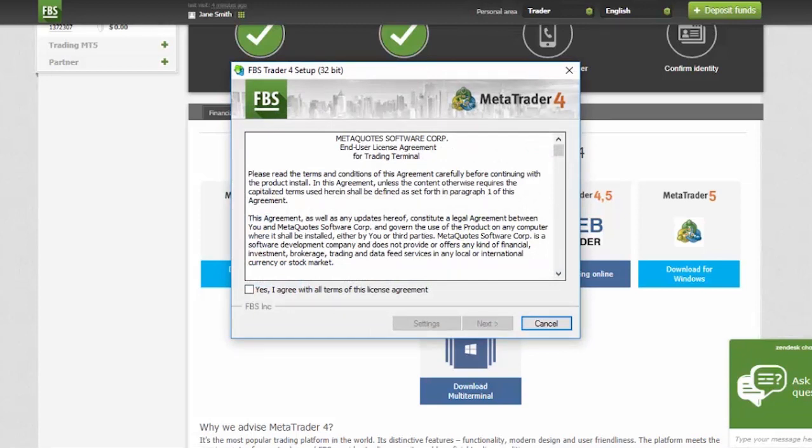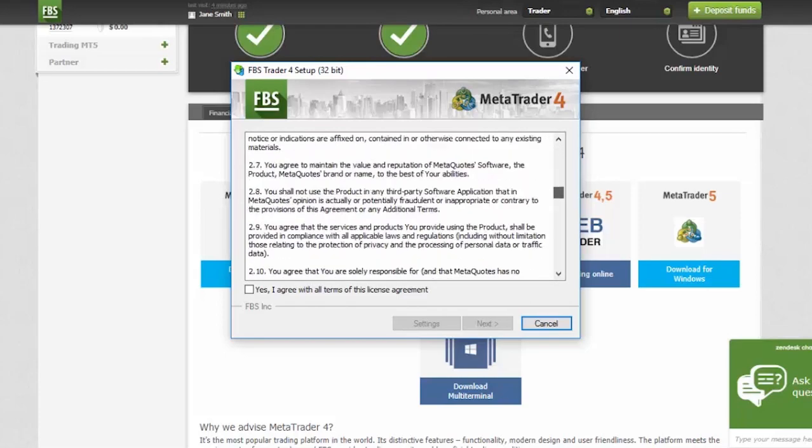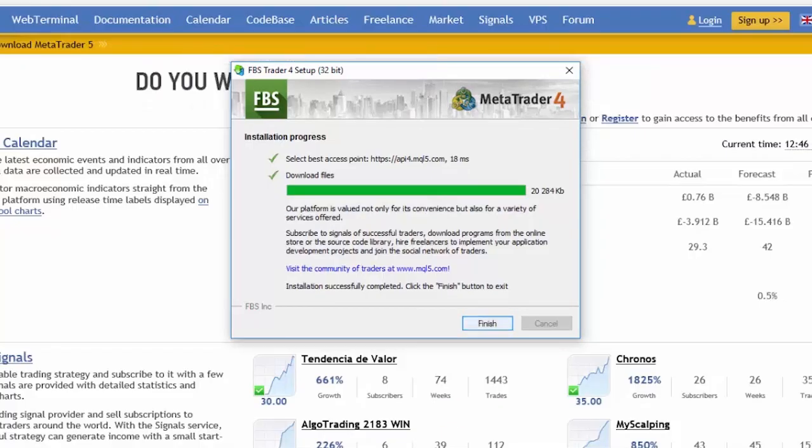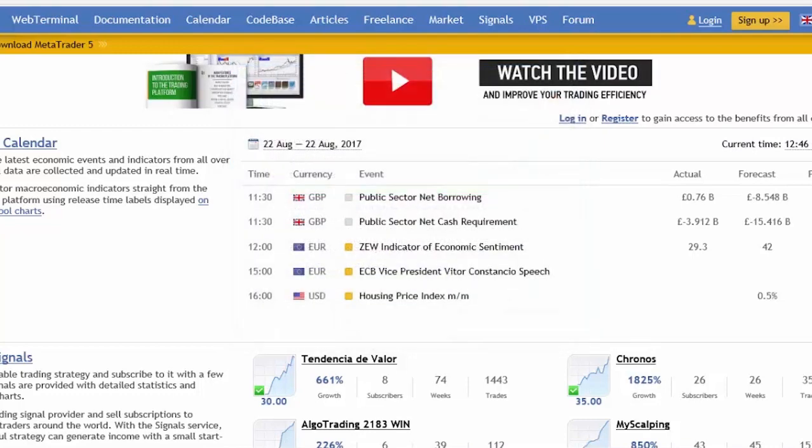Read the license agreement with MT4 Software Corp. And then tick that you agree with the terms. Click Next and another time Finish, then the download is over.